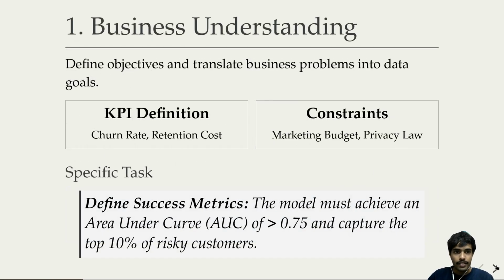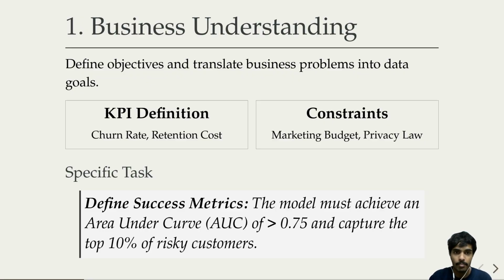So the first phase is business understanding. We need to turn losing customers into a math problem. The goal isn't just accuracy, it's retention. We can't afford to call everyone, right? So our specific contract for this project is simple. Build a model that identifies the top 10% of high risk customers with an AUC score of at least 0.75. That gives marketing a laser focused list to target, right?